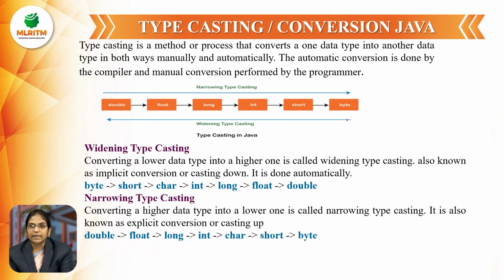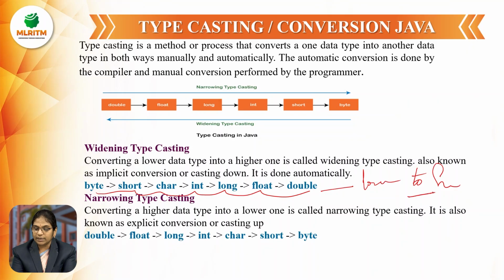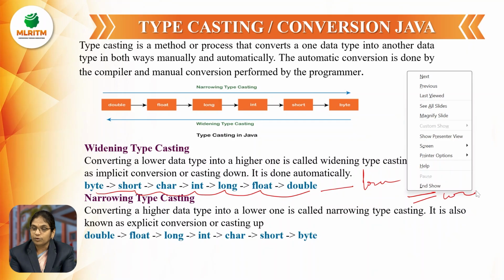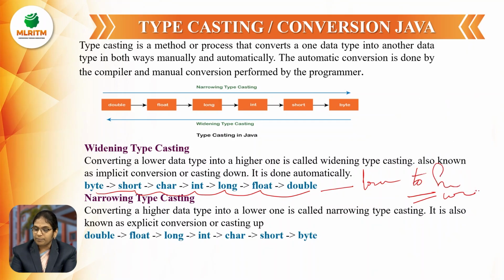Converting a lower data type into a higher one is called widening, and it is also known as implicit conversion, which is going to be done automatically by the compiler itself. For example, byte to short, then char, int, long, float, double. That means from lower to higher we are converting, then it is known as widening or implicit, and it is going to be done automatically by the compiler itself.